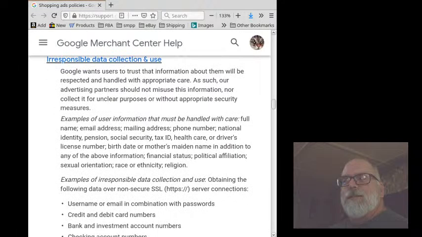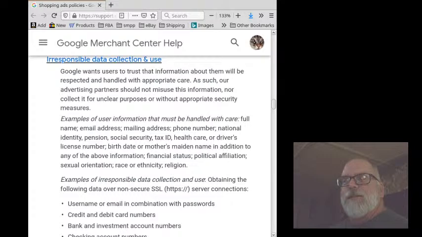Irresponsible data collection and use. Google wants users to trust that information about them will be respected and handled with appropriate care. As such, our advertising partners should not misuse this information, nor collect it for unclear purposes or without appropriate security measures.